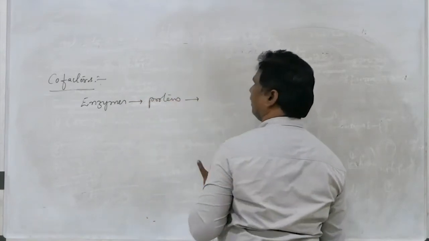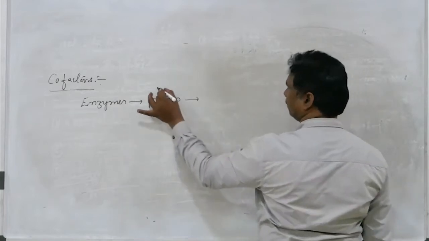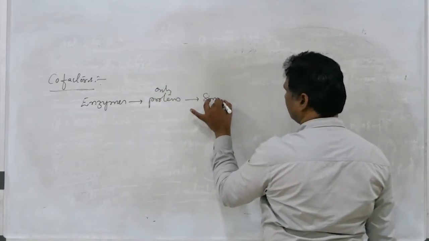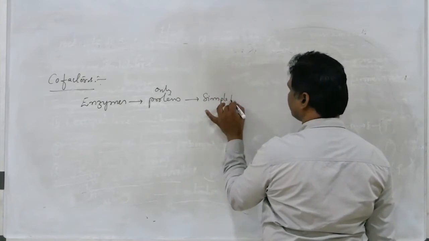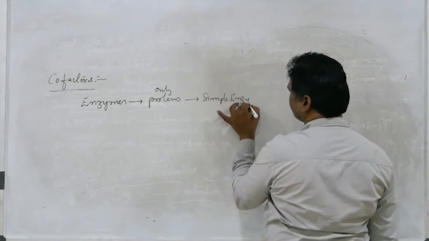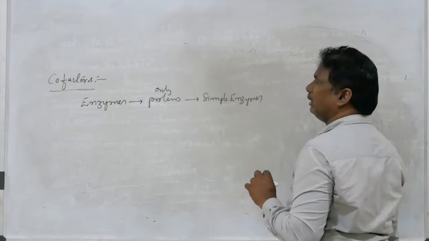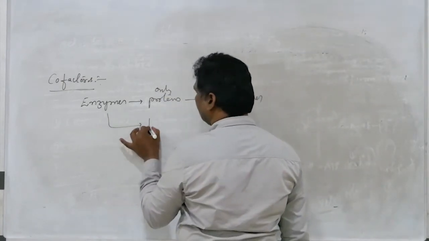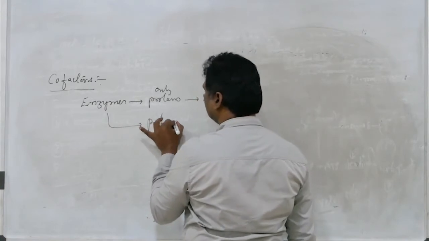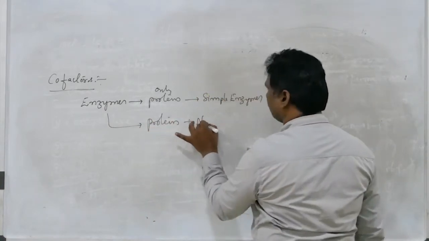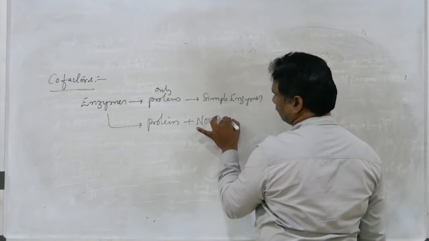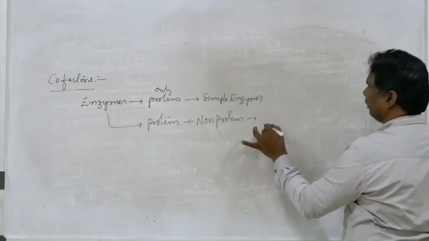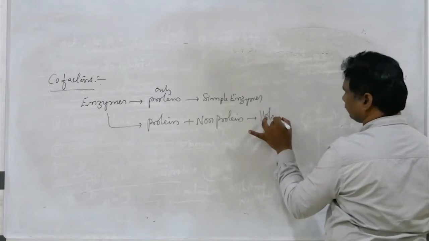If the enzymes are made up of only proteins, those are called simple enzymes. Sometimes the enzyme has a proteinous part and also a non-proteinous part. Such enzymes are called holoenzymes.